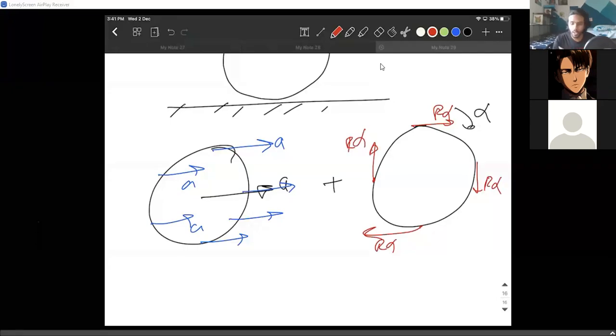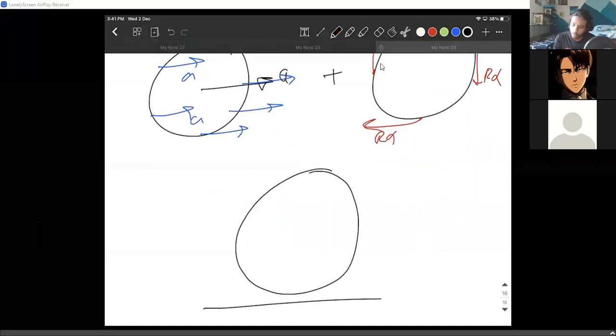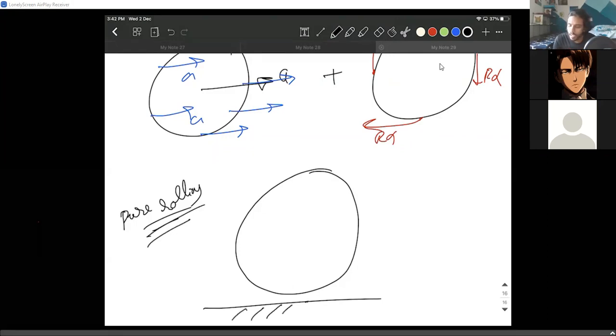Can somebody talk about the combined effect of all these things? I'm mentioning pure rolling. We will see the other cases later, like what is not pure rolling, where there will be slipping. But when we consider pure rolling, the ground is not accelerating, so this point must also not accelerate.